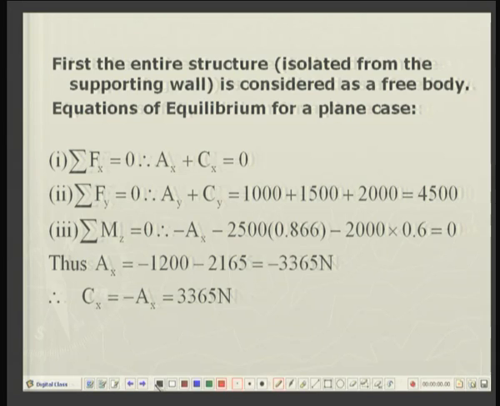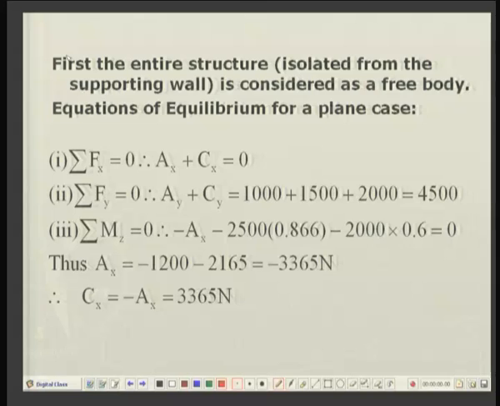First of all, we will write down the equations of equilibrium for the entire structure separated from the wall, taken as a single free body. Sigma Fx is equal to 0.